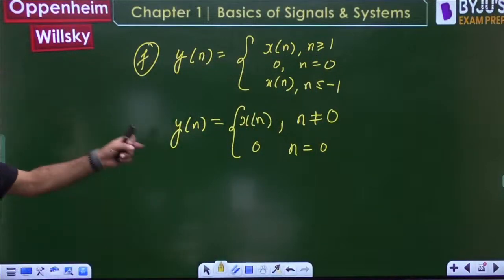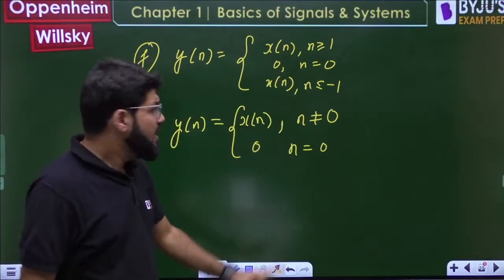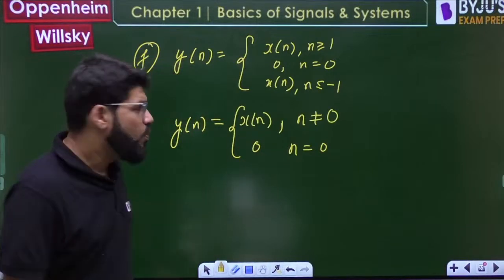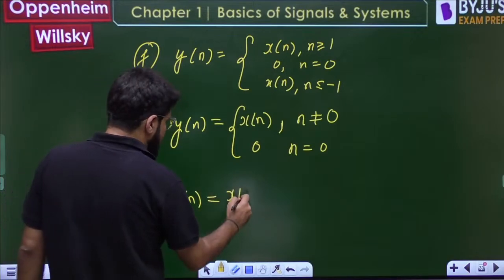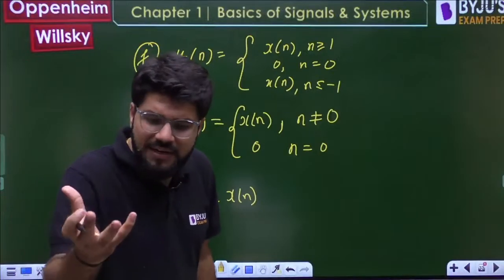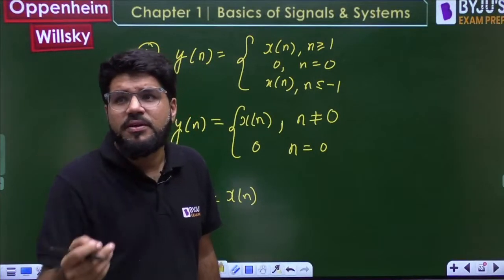Okay, let us come back to this. So this is the way of writing yn. Now let's make it even simpler. Somehow, at n equal to 0, I have to eliminate the signal. yn is equal to xn except at the origin. How do we get the origin value of xn? If you want to get any sample of xn, you can multiply with the unit impulse.